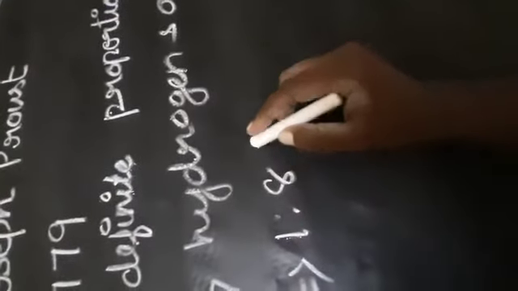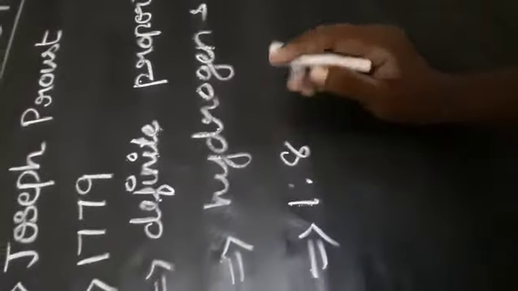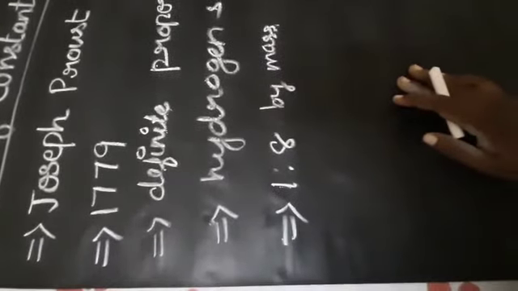Hydrogen and oxygen are in the ratio of 1:8 by mass. The mode of preparation may be different, but the composition will never change. They will always have constant proportions.